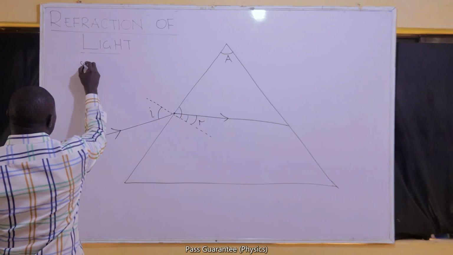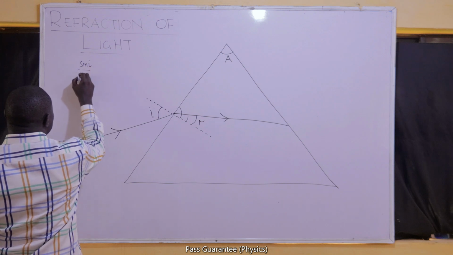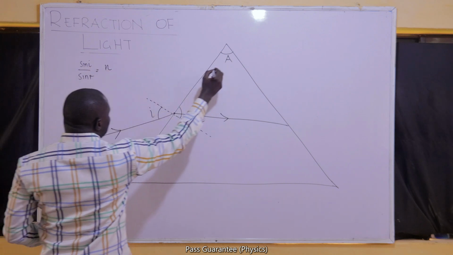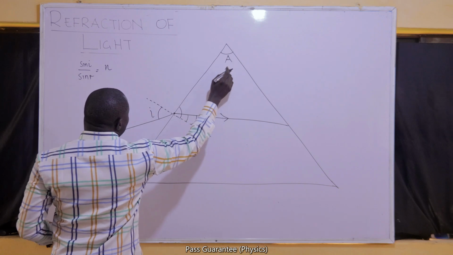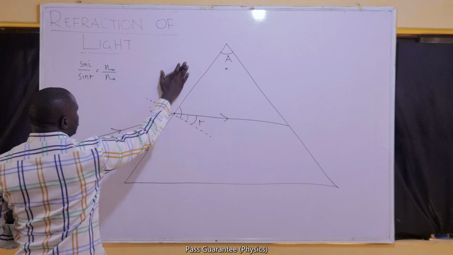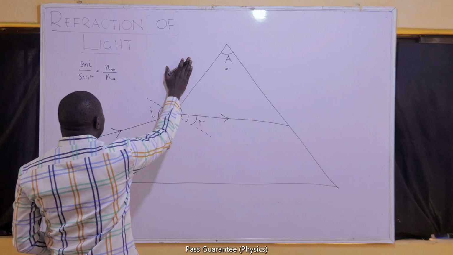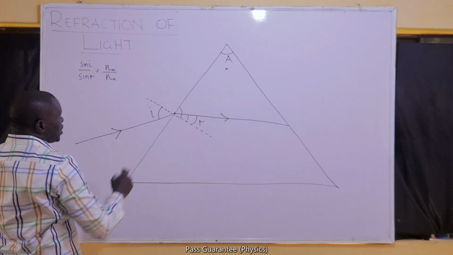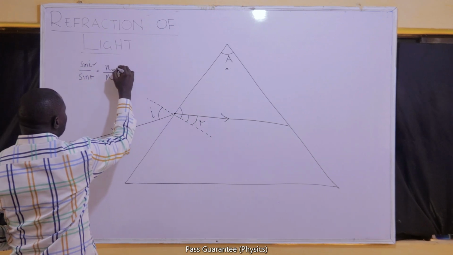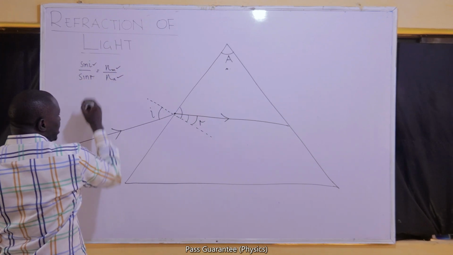I will simply use sine I over sine R is equal to the refractive index of the medium, let's say this medium is M, over the refractive index of air. I assume that it's coming from air; if it's not, I'll divide by the refractive index of the medium where it's coming from. So if I know I and the two refractive indices, I can find R.